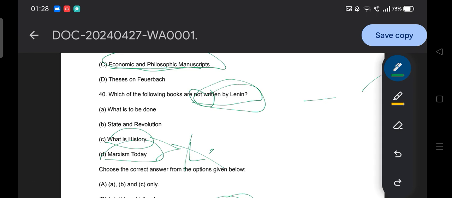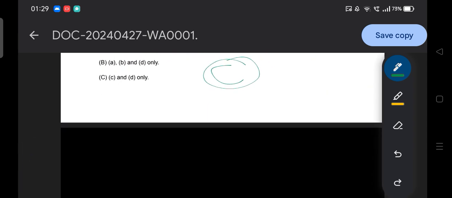So we will discuss the books of Lenin and the ideas mentioned in the book What Is to Be Done by Lenin. So that is the main objective. Hope you all agree with this point. So moving to the next question.